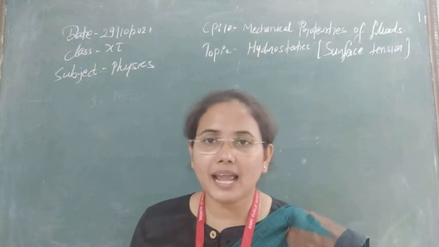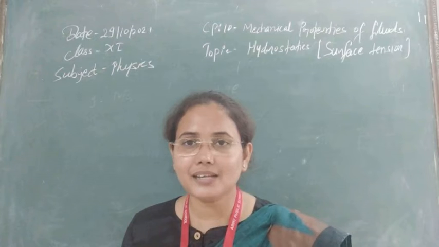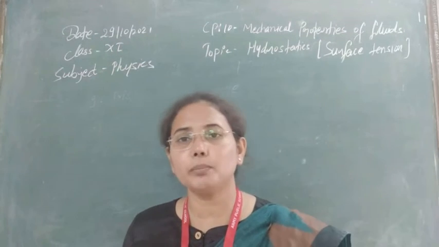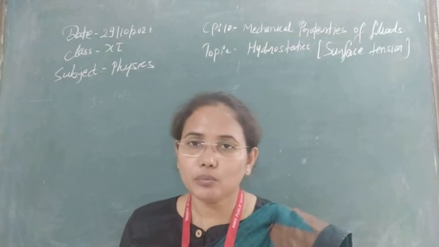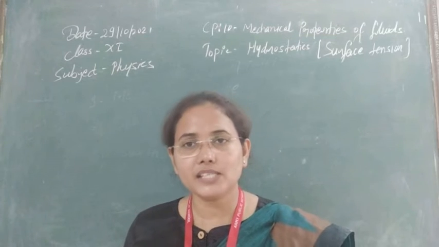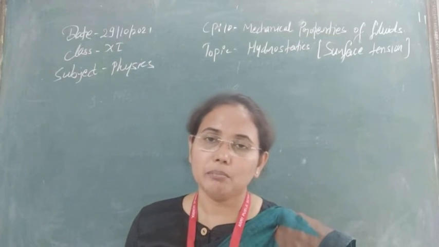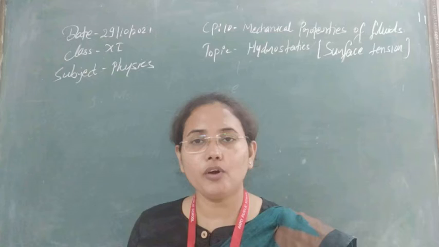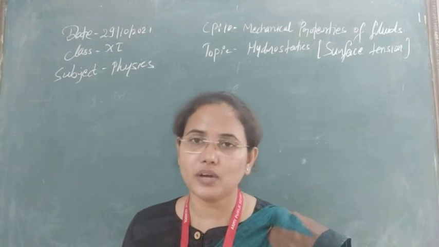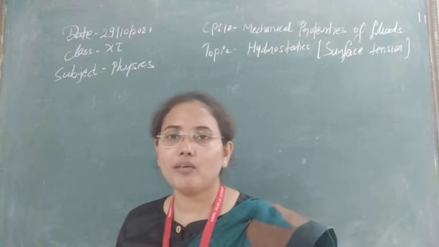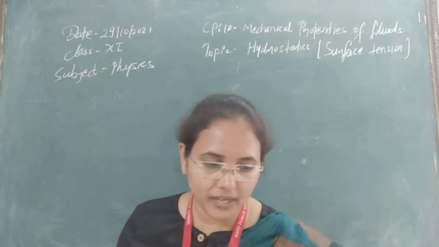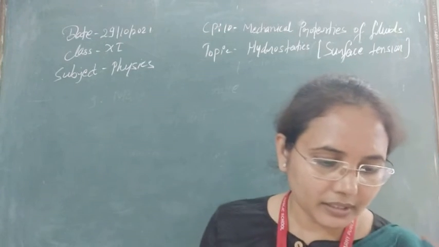Whenever the system is in a free state, at rest, it has a tendency to be in an equilibrium state, and to maintain its equilibrium, its surface area should be minimum. The minimum surface area is possible for a spherical body. That's why liquid has a tendency to acquire a spherical shape. So I think this is now clear.